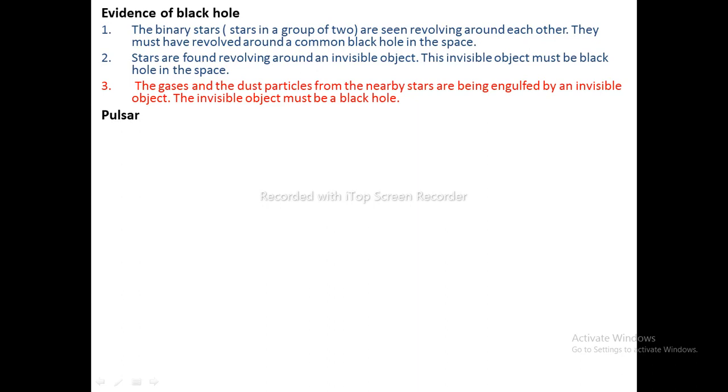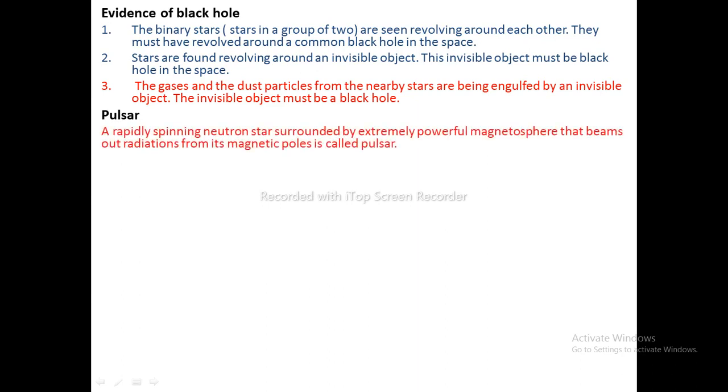Pulsar. A rapidly spinning neutron star surrounded by an extremely powerful magnetosphere that beams out radiation from its magnetic poles is called pulsar.